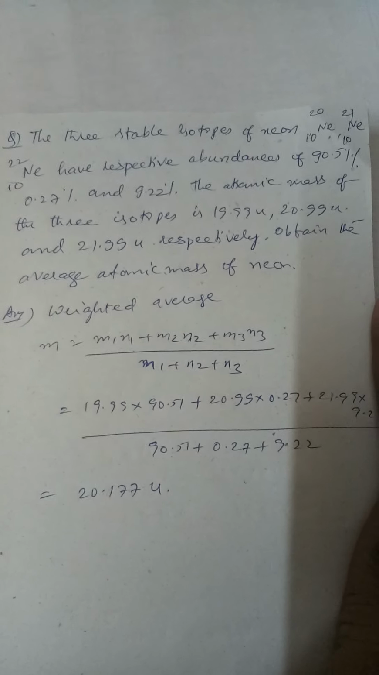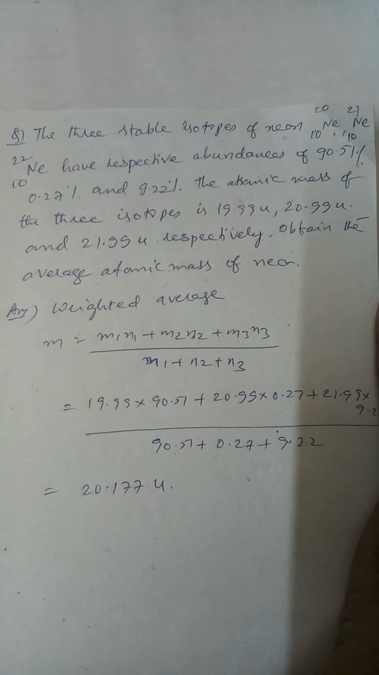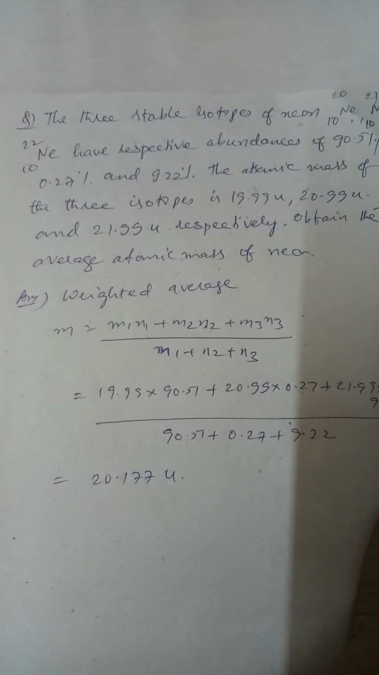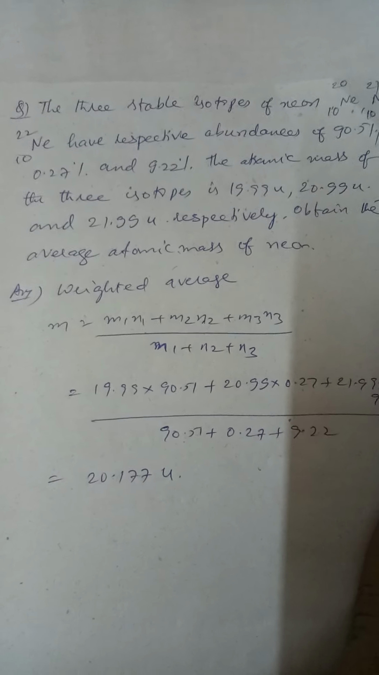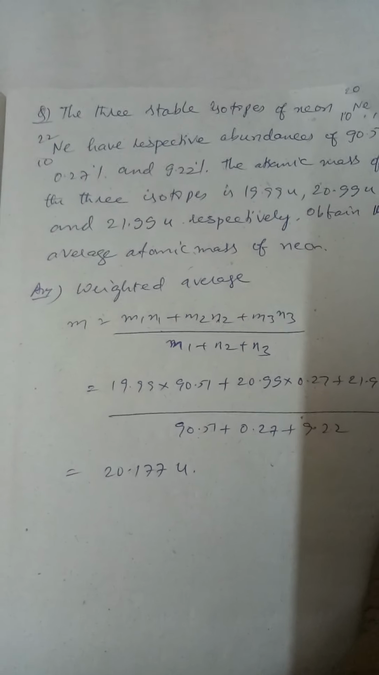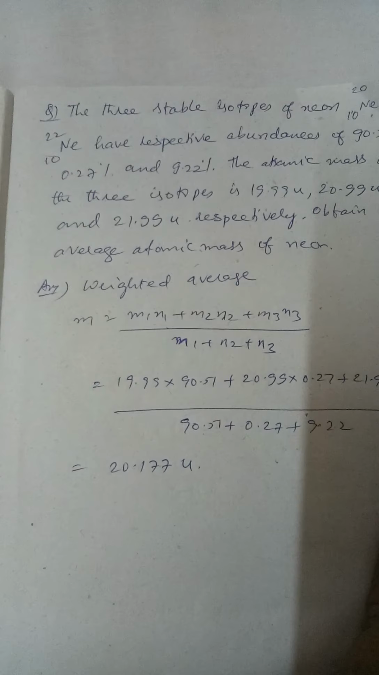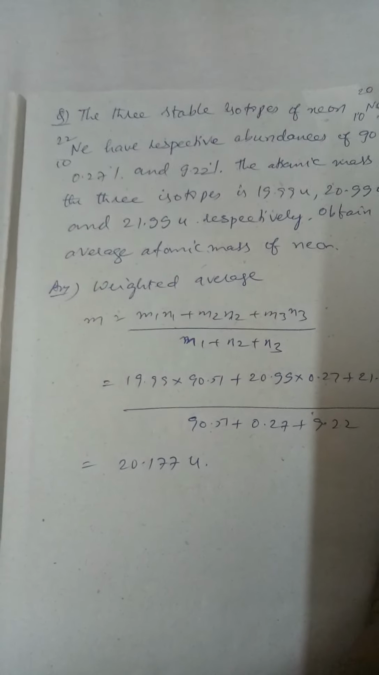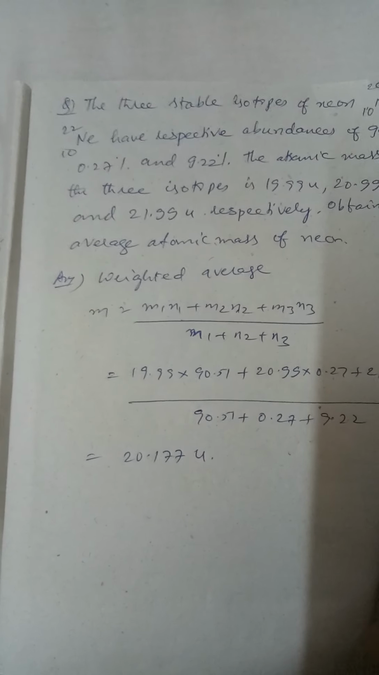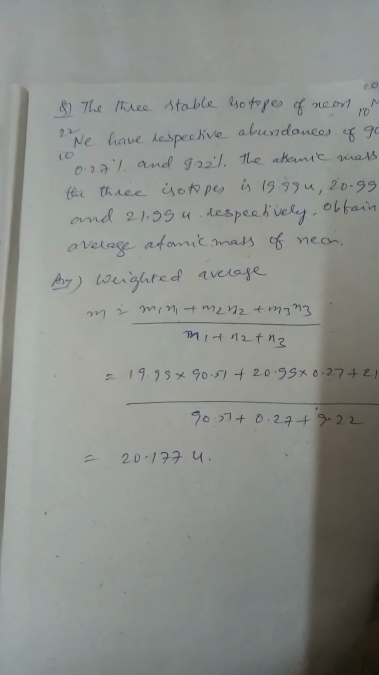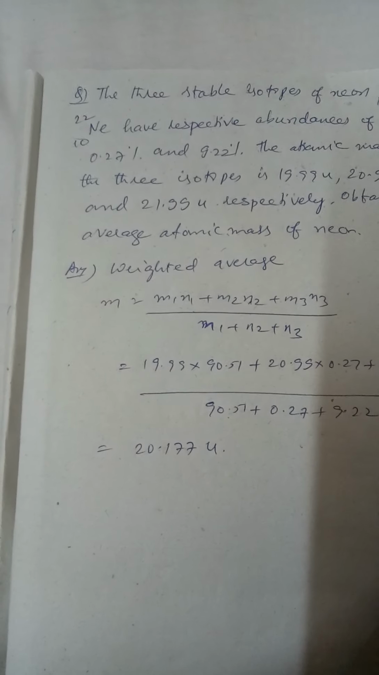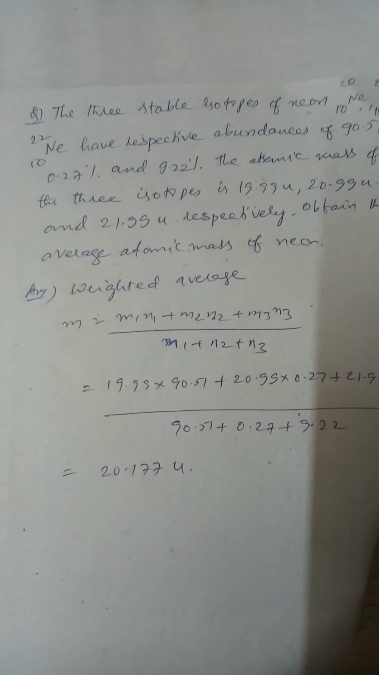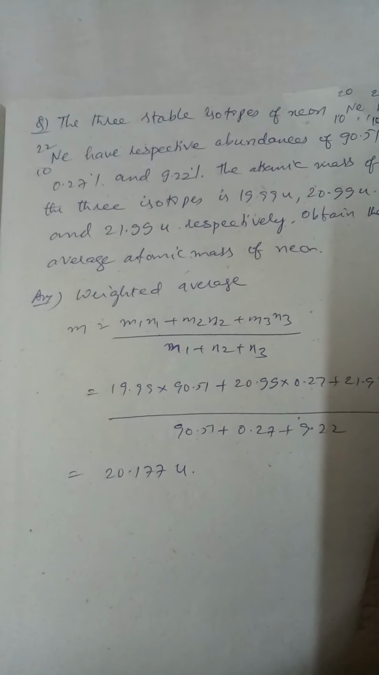See, most of the isotopes are of the weight 19.99 atomic mass unit. So your answer will be closer to that. You got 20.177 units, which is closer to 19.99. It is like this. I found 100 items, 95 are 20 kilos, remaining 5 are 50 kilos. So since most of the items are 20 kilos, the average will be closer to the 20 kilos value. Okay, so 20.177 is the answer here.